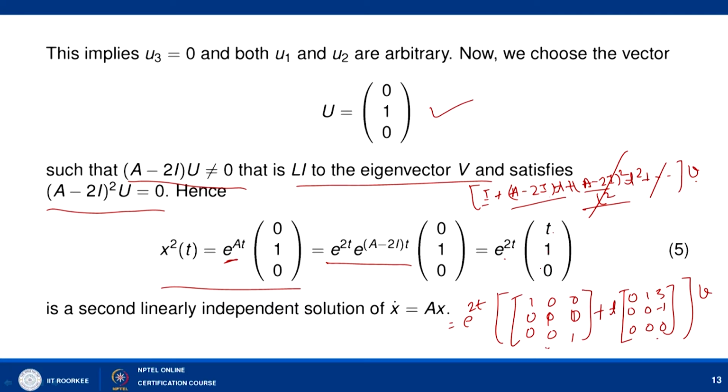If you put t equal to 0, you can see that x1(0) and x2(0) are linearly independent. What is x1(0) here? x1(0) is basically (1, 0, 0) and x2(0) is coming out to be (0, 1, 0), and you can see that these two are linearly independent. So x2(t) and x1(t) are also linearly independent.